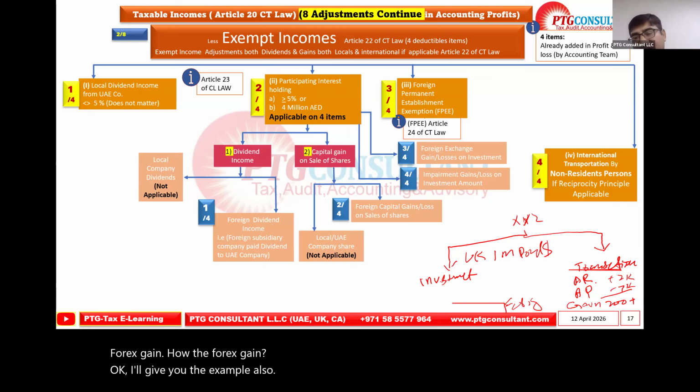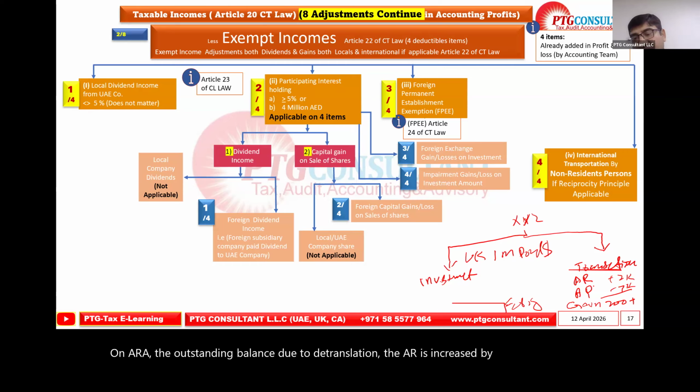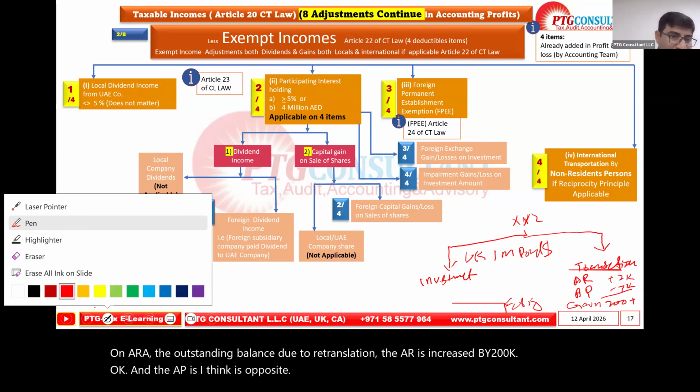On AR, the outstanding balance due to retranslation, the AR is increased by 200K. Okay, and the AP is, I think, the opposite. Let me take.